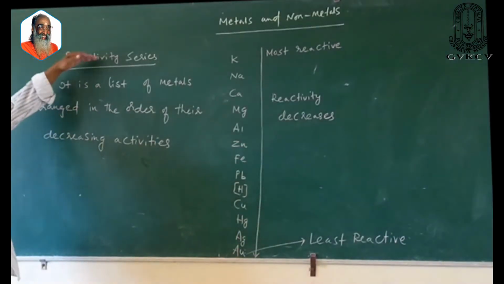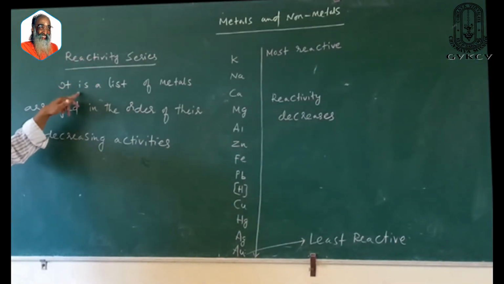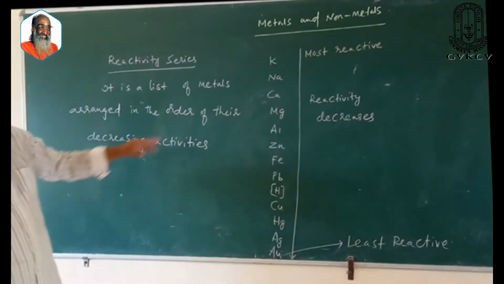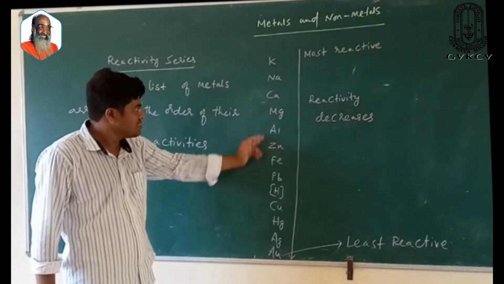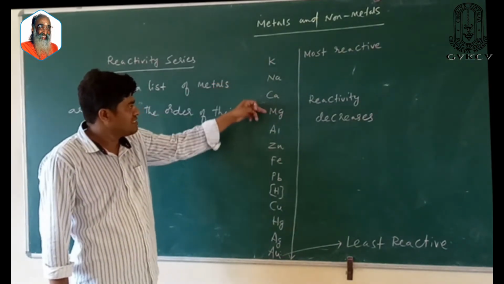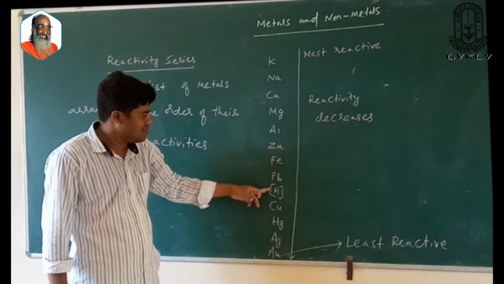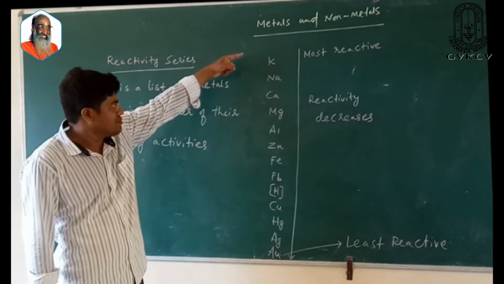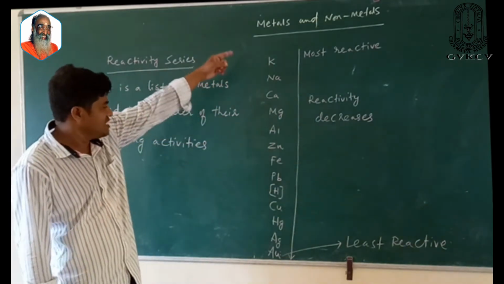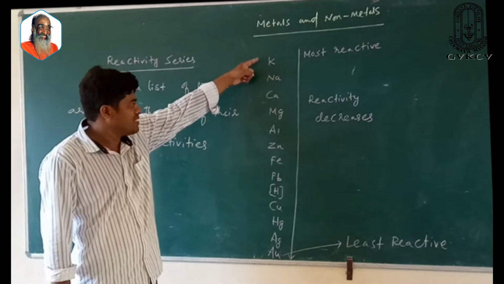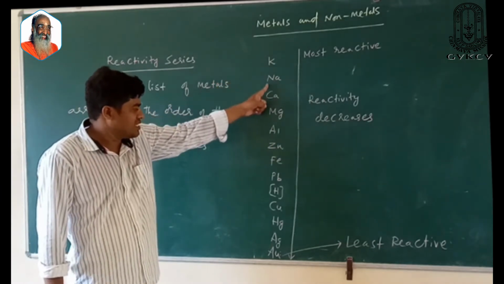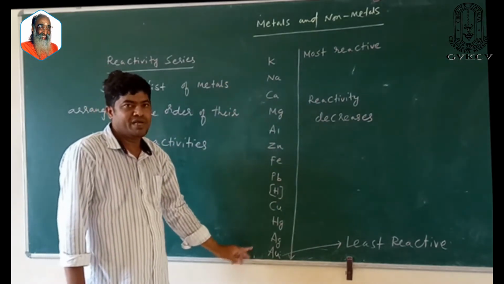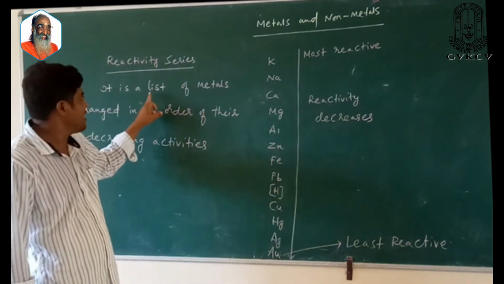Now we will be discussing the reactivity series. What is the reactivity series? It is a list of metals arranged in the order of their decreasing activity. In this series: potassium, sodium, calcium, magnesium, aluminum, zinc, iron, lead, hydrogen, copper, mercury, silver, gold. The elements are arranged from top to bottom as per their decreasing reactivity. That is called the reactivity series.